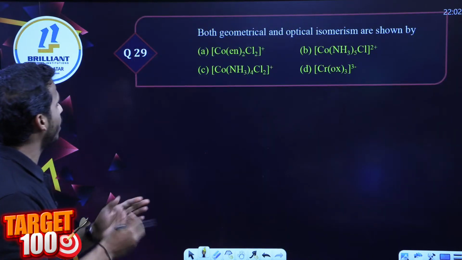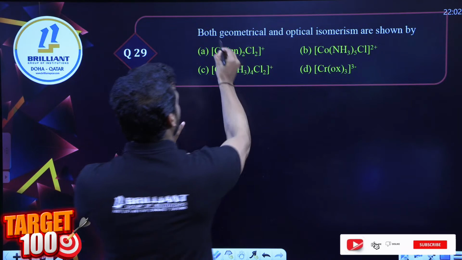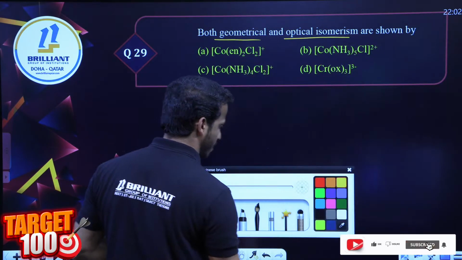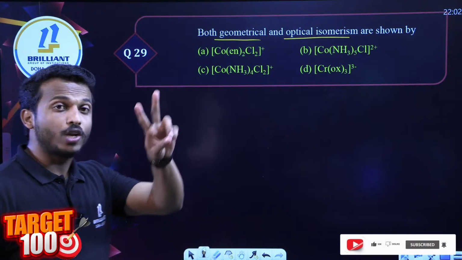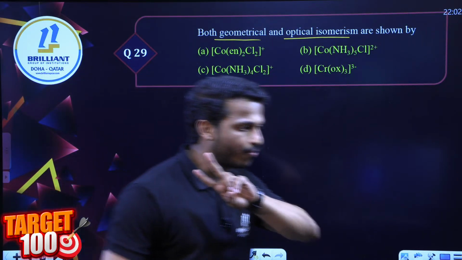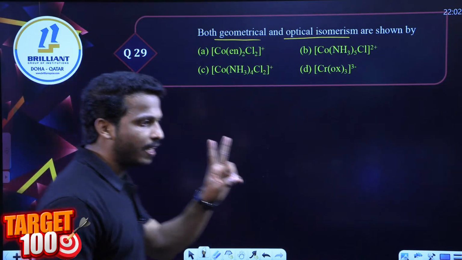So next, question number 29. Tell me, dear all, both geometrical and optical isomerism is given by which complex? Everyone, don't make a mistake, give a correct answer, okay? Only 2 minutes left, dear all. Please tell me the answer fast. Both geometrical and optical isomerism.